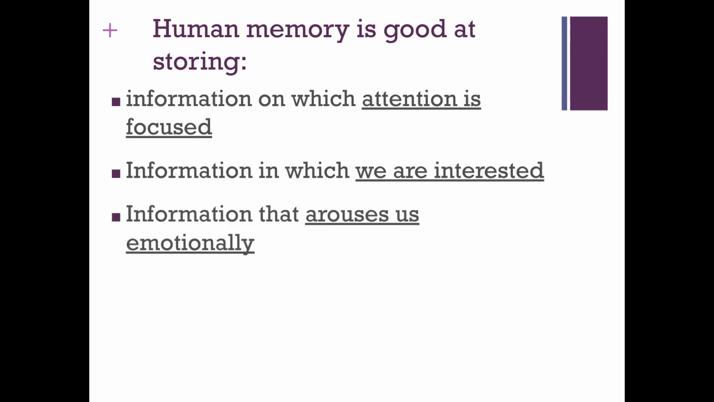Making connections. It's really good at remembering stuff that arouses us emotionally. The connection between the amygdala and the hippocampus means that in times when we are emotionally aroused, when we're in the midst of that fight or flight response, or just any time we're really emotionally aroused, we're likely to remember that moment.